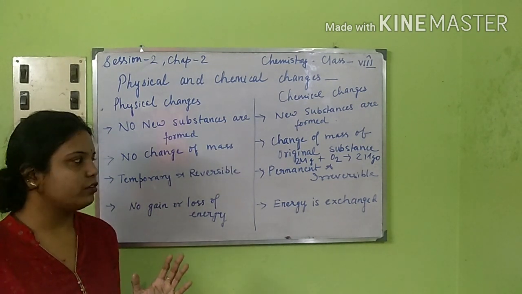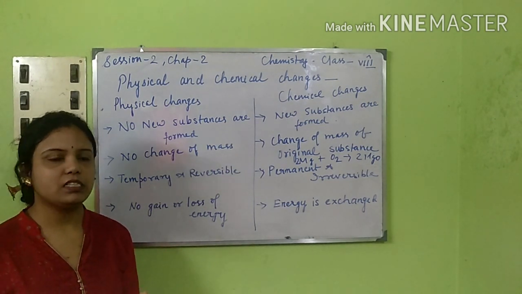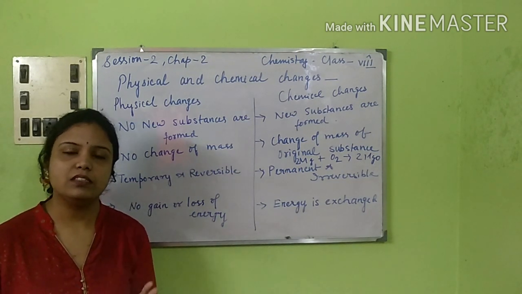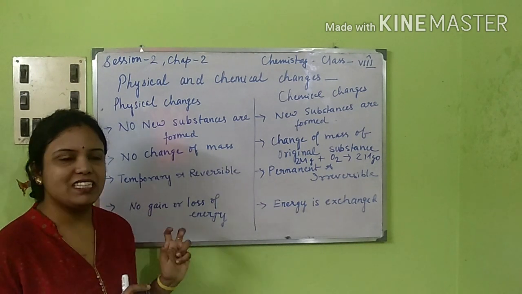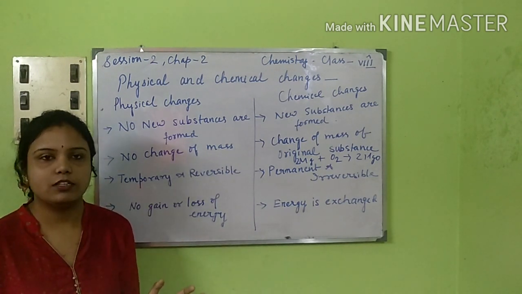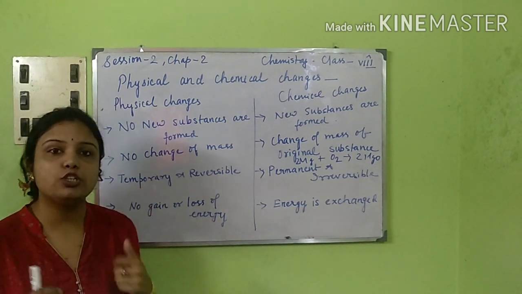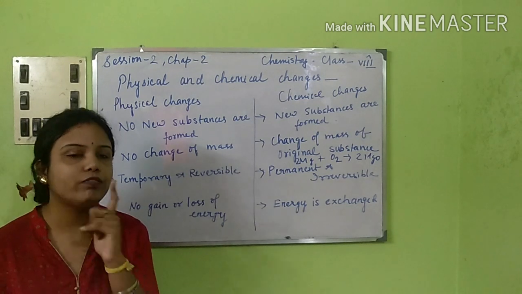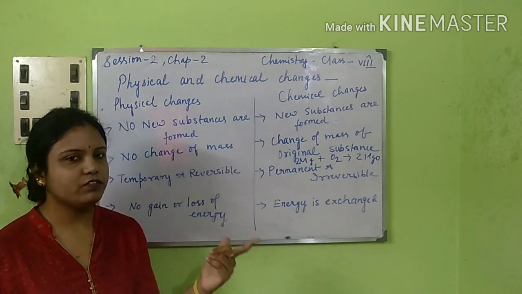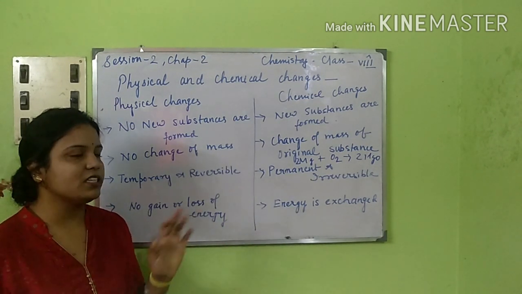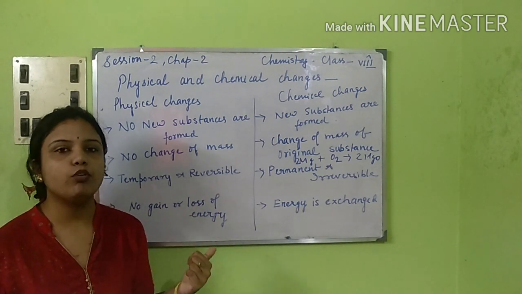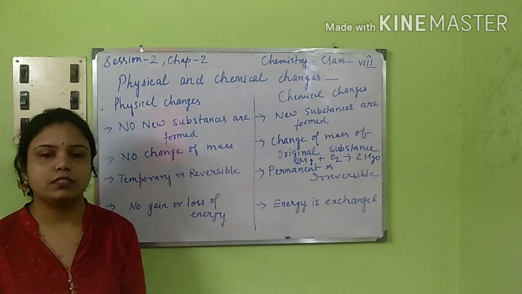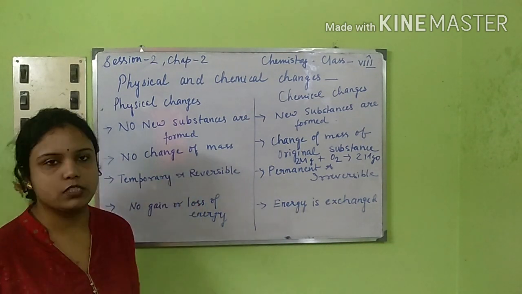I hope this chapter is very easy to understand. It is my request and advice to you that whenever you are writing any definitions in this chapter, or you are putting up any point to explain, if you don't have any other words, it's better to go for examples. Give the examples, write it down and just explain that point. It will be far easier and even scoring. The best thing is to put examples just to explain these particular points.